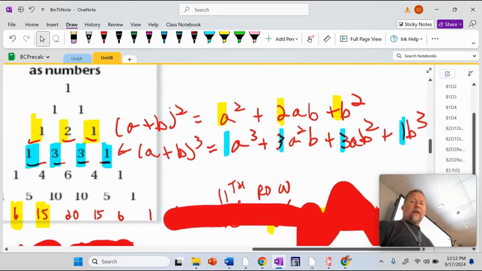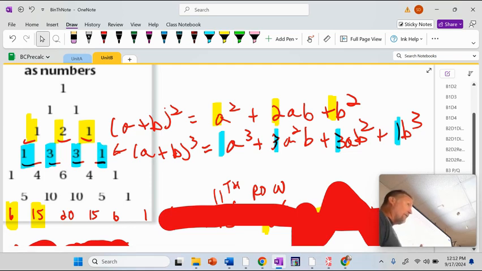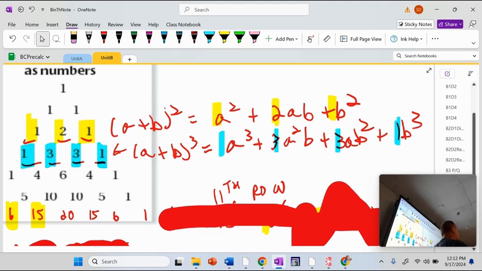And here we go. This is what we want to write off to the side. Okay, I probably in the bell work should have had you do a plus b to the cubed power instead of x plus 5, so you could see a connection with it. But then I'm going to go back up and do what we did in the bell work and show you using what's called the binomial theorem for the same question, and then be really honest. When would you use the binomial theorem? Probably fourth power and on. But if you accept with me a plus b to the third would be this answer, then we need to see some patterns.